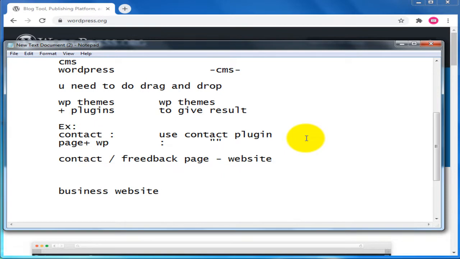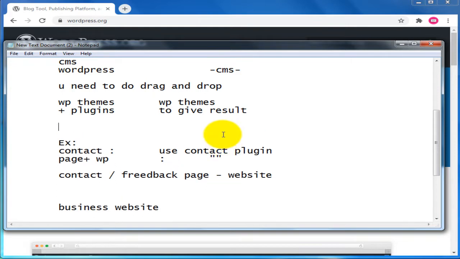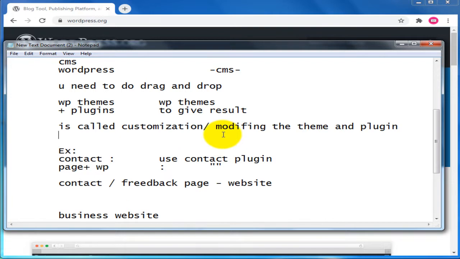So you need to know about every WordPress theme and every plugin. The usage of how you can modify using WordPress themes and plugins is called customization. Customization is simply modifying the theme and plugin. How you can modify, that is the customization.